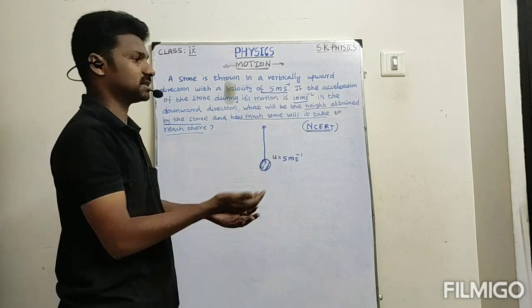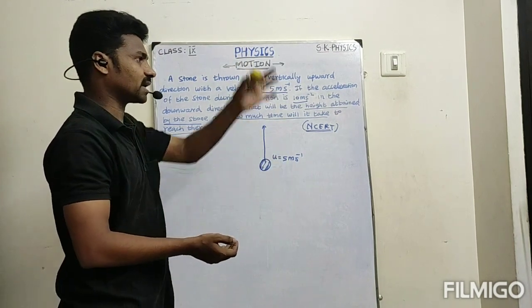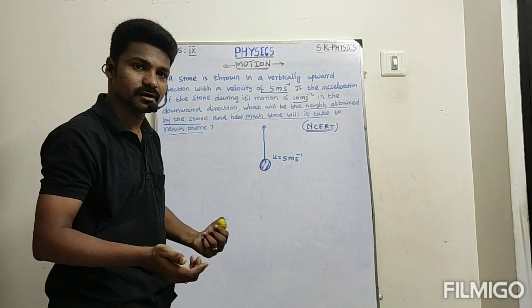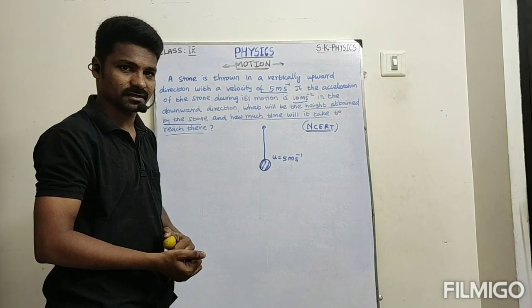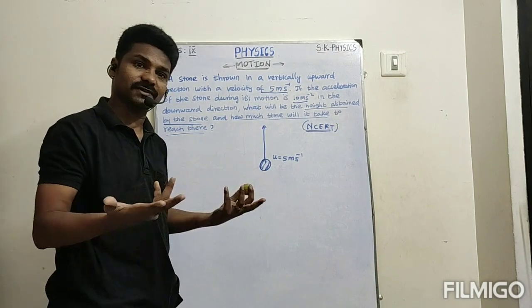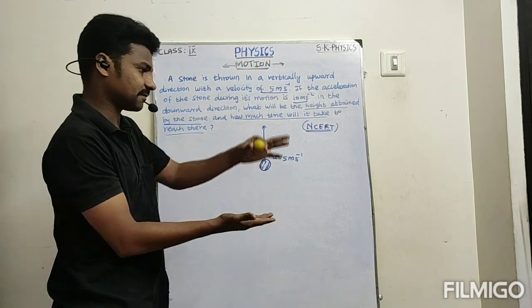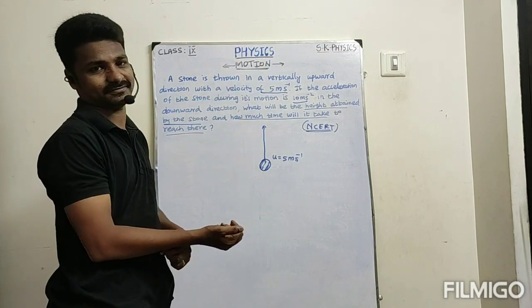Now I throw this ball, it will move upward and again return back. Why? I give an initial velocity of 5 meter per second, and after reaching a particular height, it will stop and return back.